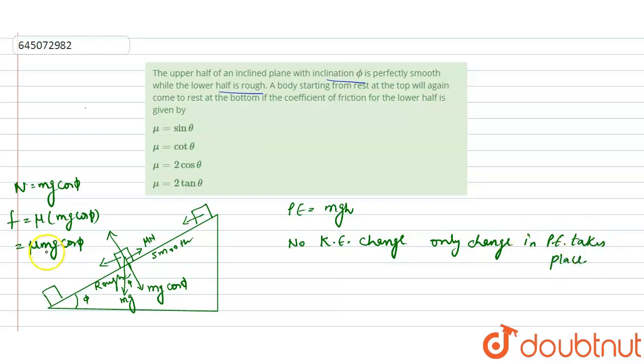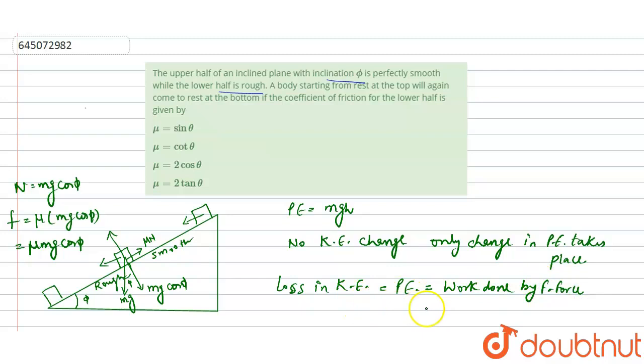And we know that from this point a friction force acts in the direction opposite to the displacement, so there will be a loss in kinetic energy of this block. So the loss in kinetic energy, which will be equal to the total change in potential energy, will be equal to the work done by friction force.